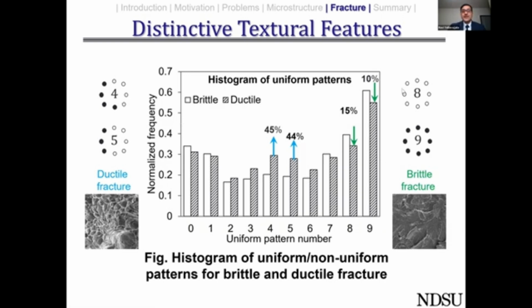In the case of brittle fracture, we observed that the uniform patterns corresponding to dark and bright spots showed up more prominently. And in the case of ductile fracture, we had more number of edges, and in the case of brittle fracture, we had more number of dark and white spots.